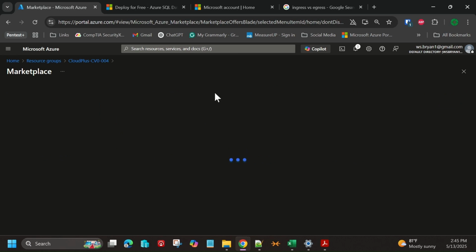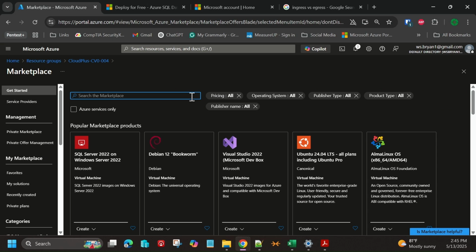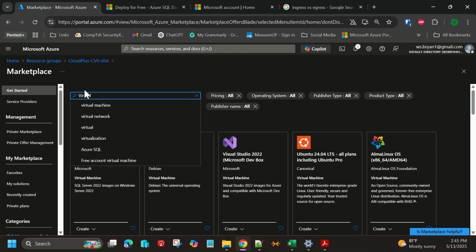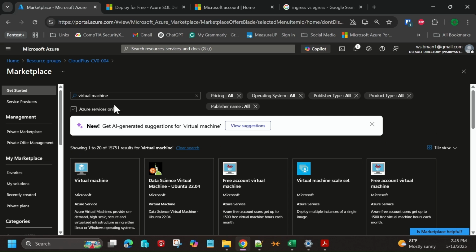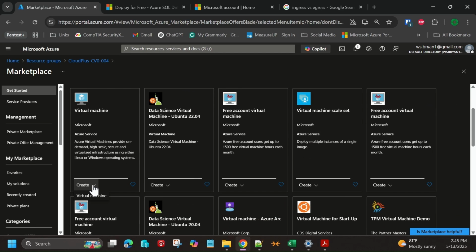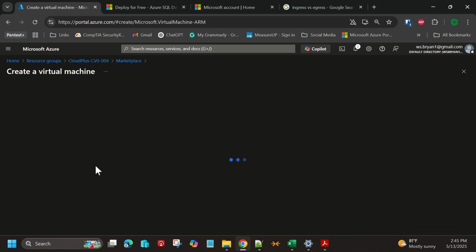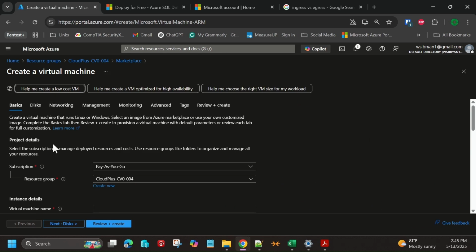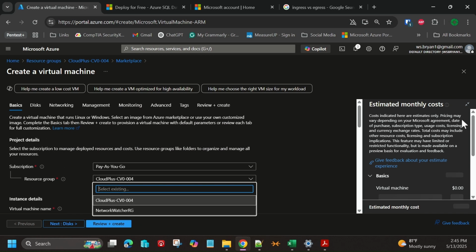And now we will take advantage of another part of infrastructure as a service by creating and deploying a virtual machine. I'm going to go ahead and choose virtual here. This time we're going to actually choose virtual machine. And you didn't have to do it this way, but you're going to see what I'm saying when we talk about deploying this virtual machine, that it's going to require us, if we choose to, to connect it to a network so that we can work with it. But we'll choose virtual machine here. And now what it's going to do is give us some additional options. We're going to put this together in a single solution here.